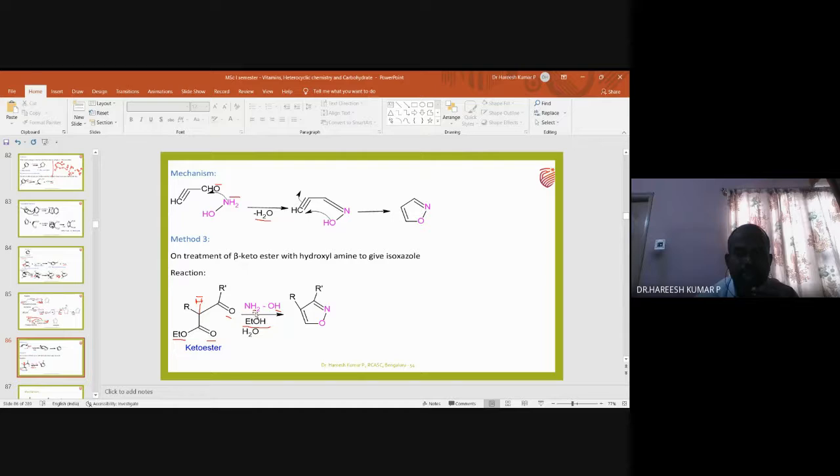So H2 and O will go out. So in place of oxygen, nitrogen will come, and then this oxygen will form a new bond with this carbon, and this H, this O and this H will go out as water. This H2 and O will go out as water. So this is the product. Isoxazole is the product. So this is the third method of preparation of isoxazole. So I will go to the next slide. The next slide will give you the information about reactions of isoxazole.